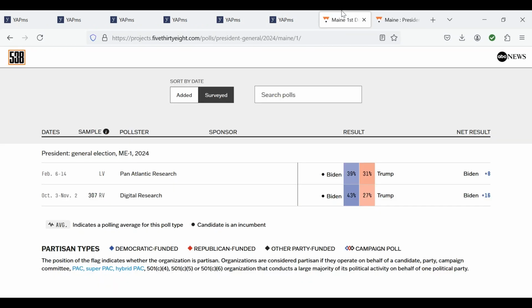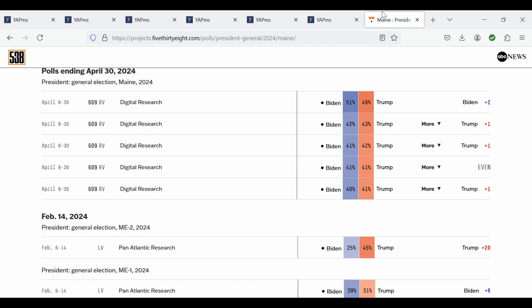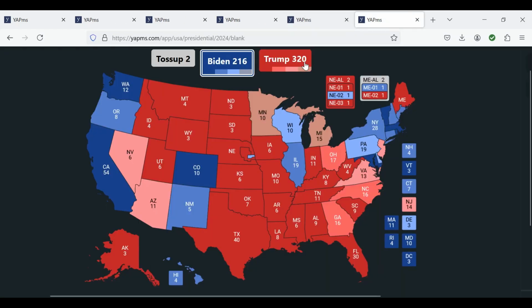In Maine's 1st congressional district, Biden leads by 8 percentage points, which will be increased to 9 points since Congresswoman Shelley Pingree overperformed there in 2022, keeping the 1st district likely Biden. Finally, in Maine at large, Biden leads by 2 points in the head-to-head matchup, which we will use since Maine uses ranked choice voting. However, since Republicans overperformed here by 5 points, largely due to Susan Collins overperforming by 12, Trump will win the state by a lean margin.